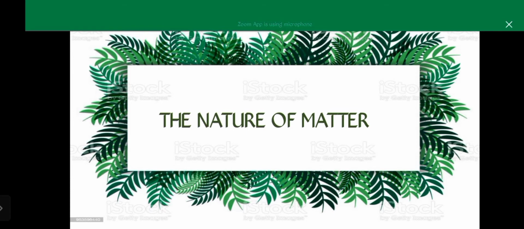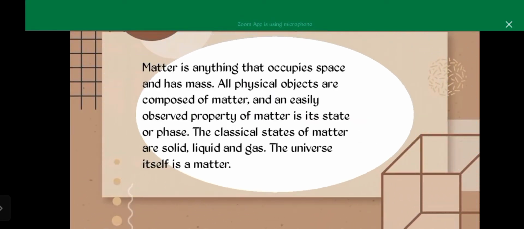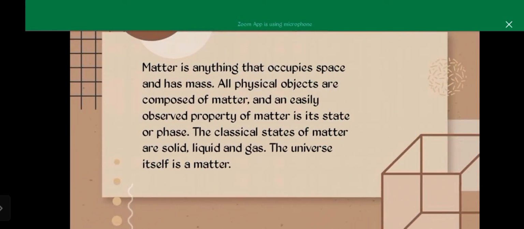So, our topic for today is all about the nature of matter. So, what is matter? Matter is anything that occupies space and has mass. All physical objects are composed of matter. An easily observed property of matter is its state or phase. The classical states of matter are solid, liquid, and gases. The universe itself is matter.